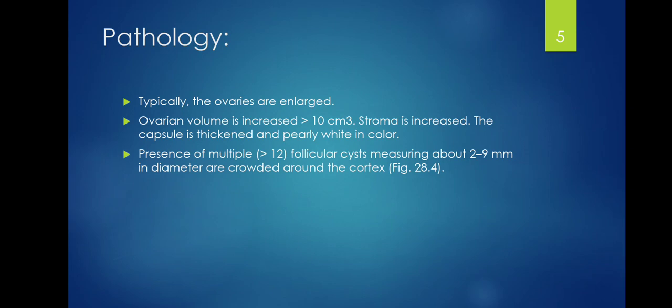Pathology. Typically the ovaries are enlarged, ovarian volume is increased greater than 10 cubic centimeters, stroma is increased, the capsule is thickened and pearly white in color. Presence of multiple, greater than 12, follicular cysts measuring about 2 to 9 millimeters in diameter are crowded around the cortex.